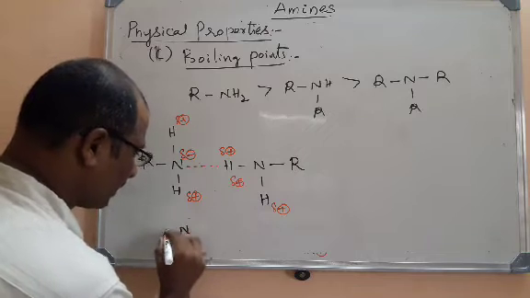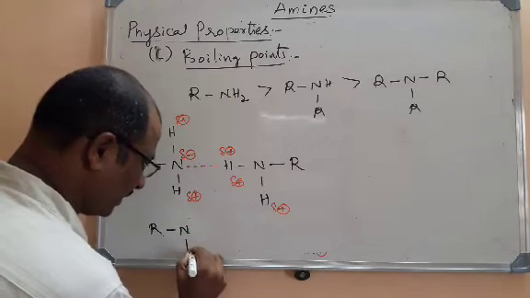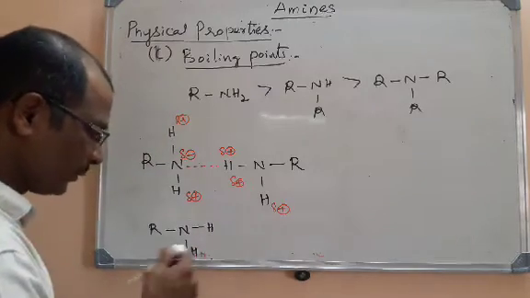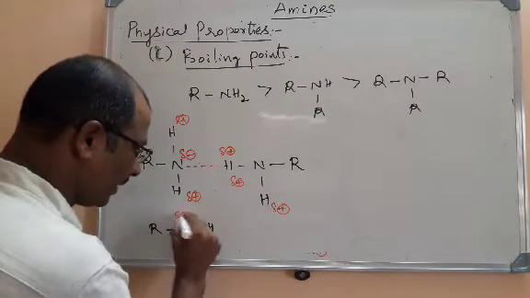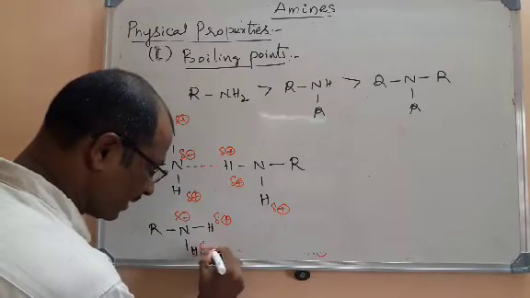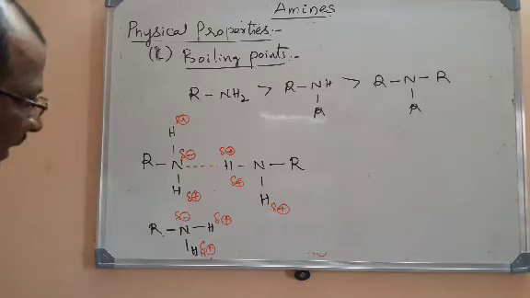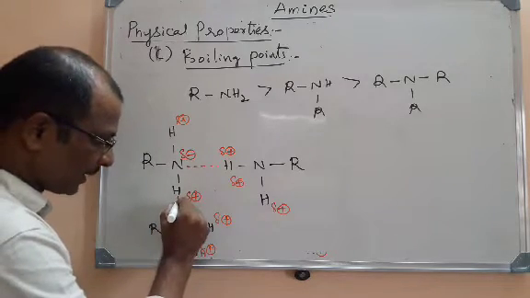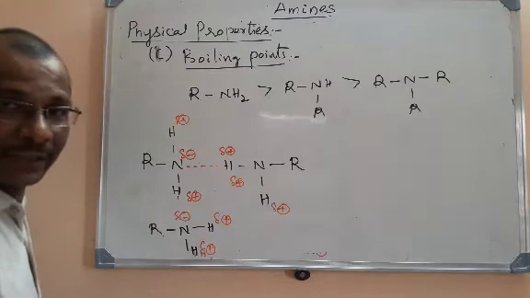So this is the nitrogen, and these are the hydrogens present on it, and obviously we know that this nitrogen will be having a slight negative charge and hydrogens with a slight positive charge. See here, this hydrogen and this nitrogen will develop an interaction in the form of hydrogen bonding.